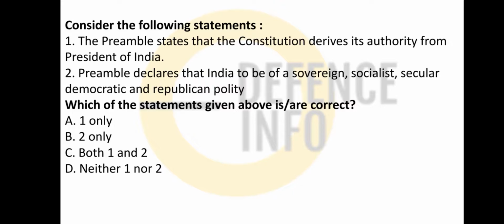So which are correct? Second statement, is it correct? And the first statement, the Preamble states that the Constitution derives its authority from the President of India. Is it? No. Option 2 only is correct. It is not the President of India. It is not the President of India; the Preamble actually does not state this.